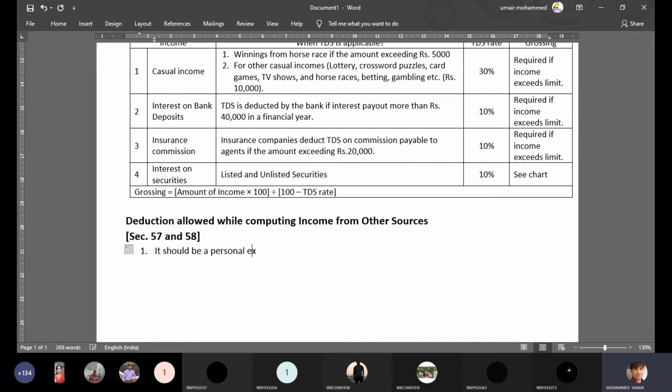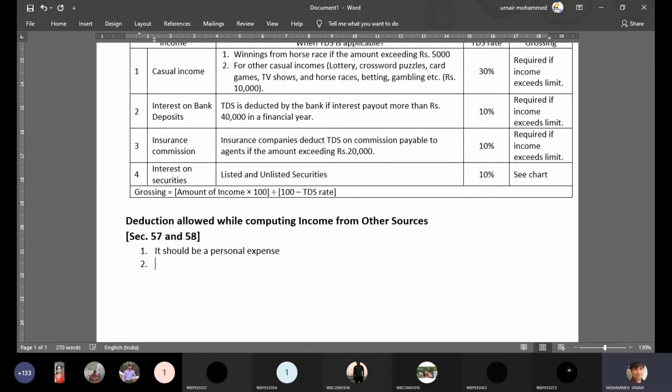By personal expense, let's say I'm writing a book, and in order to write this book, I have certain expenses. I've received royalty from writing books, but in order to earn this royalty, I have certain expenses. First one is I have made phone calls. Out of the total phone calls I have made, certain phone calls were to the publisher, but the remaining phone calls are my personal calls.